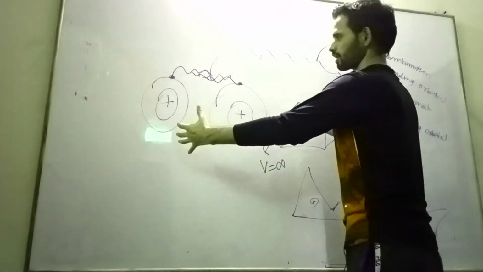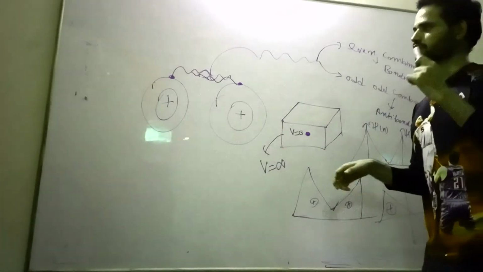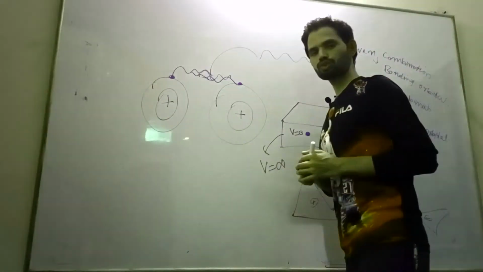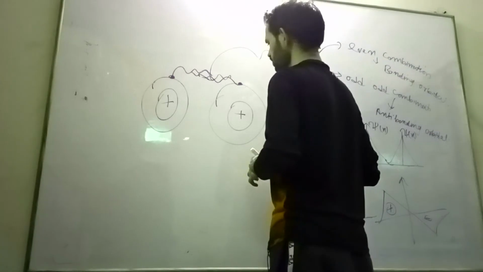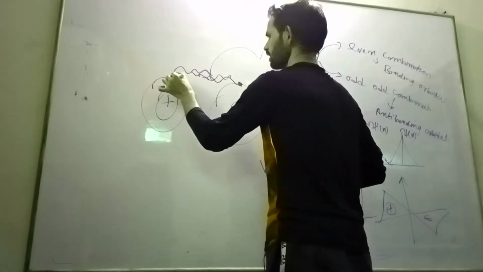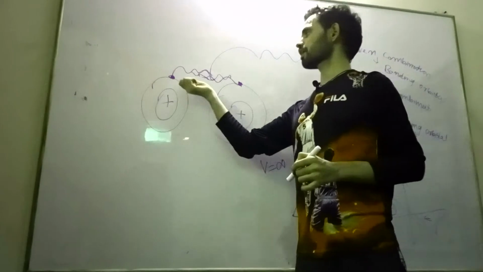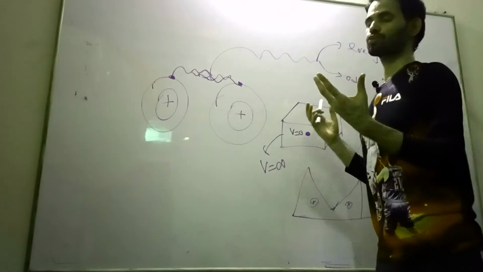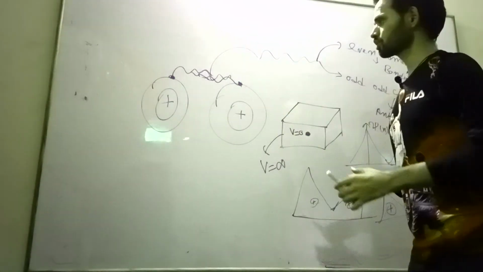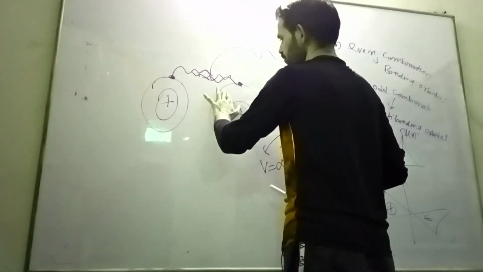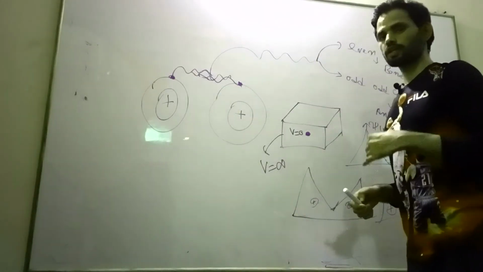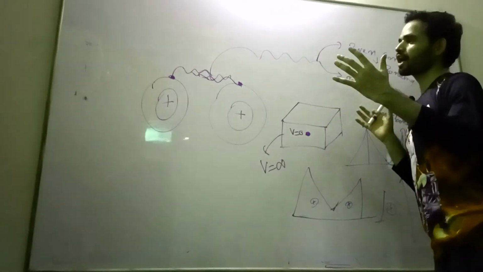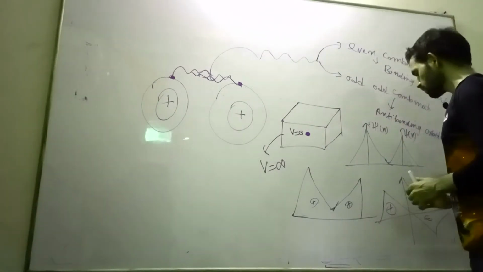Now when these are coming closer to each other, their potential energy will get decreased when they come very close to each other. Okay, why? Because now the electron is not attracted by a single nucleus, but it is attracted by two nuclei or more than two nuclei when more atoms come closer to each other. So their potential energy decreases compared to when the atom is in isolated form.